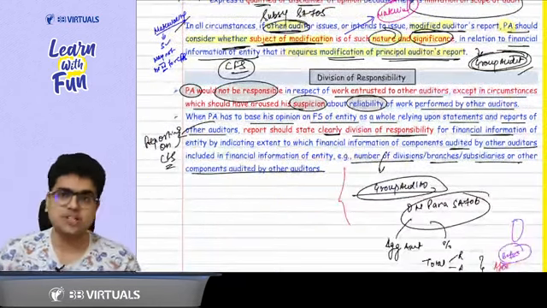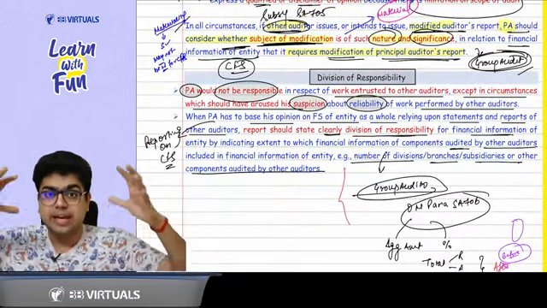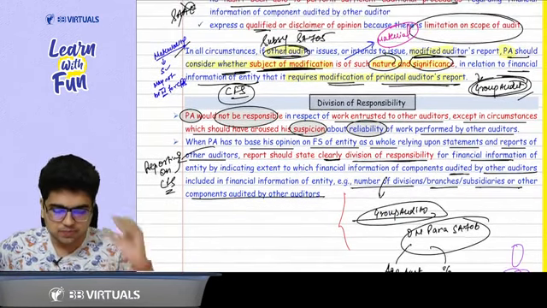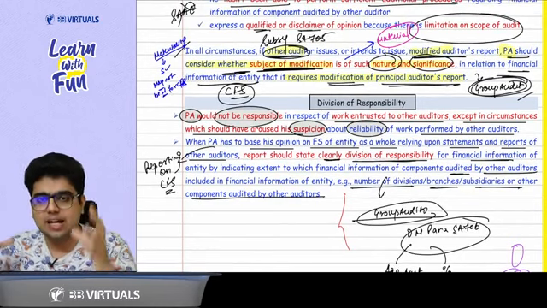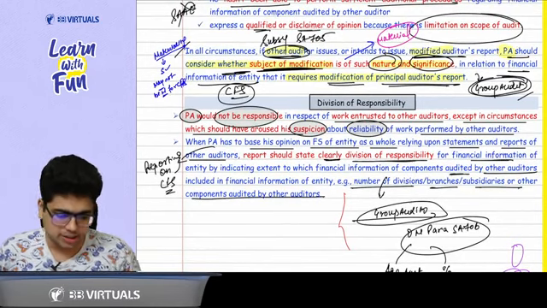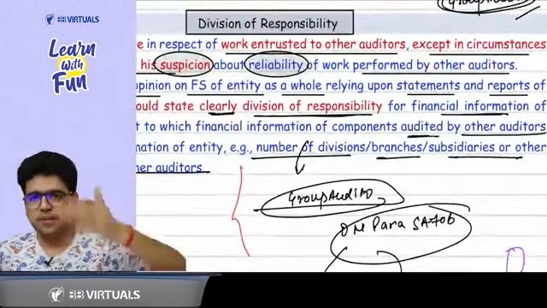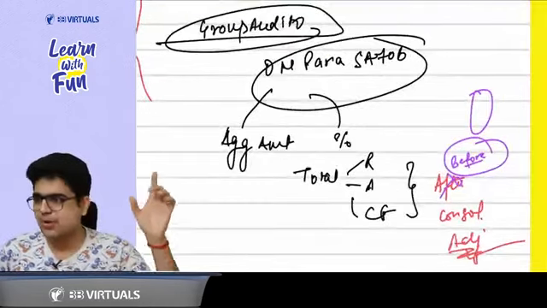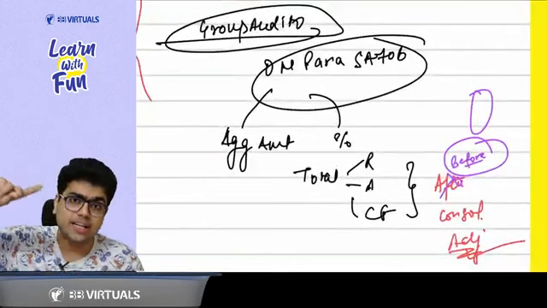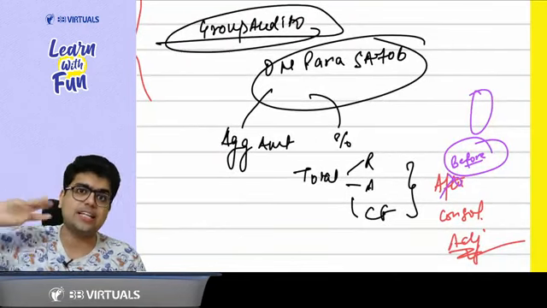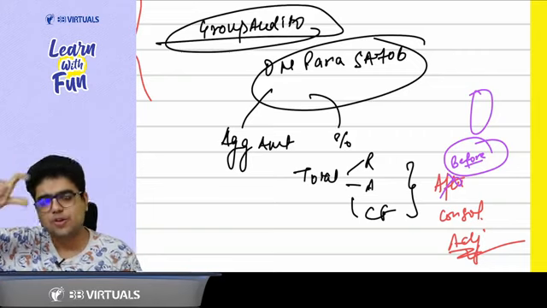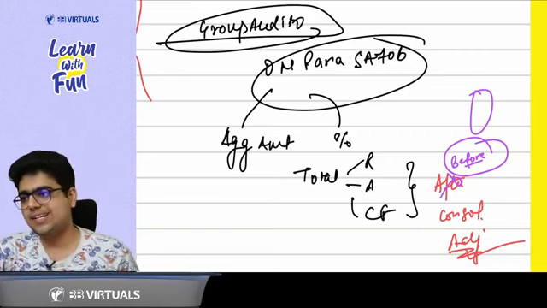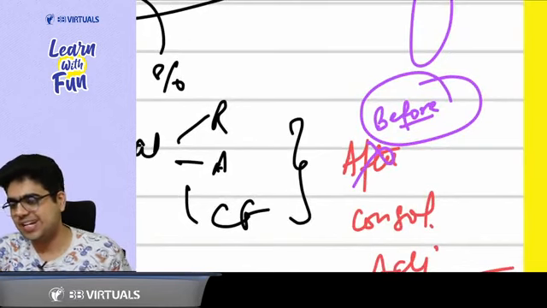Now comes your division of responsibility. It was very, very easy. Like in the group audit part, we studied about the division of responsibility. You should clearly state the amount of work which has been done by the other auditor. Here they have given it in the form of the number of divisions and number of branches, but there we studied it in the form of aggregate amount or percentage of total revenue, total assets, total cash flows. Total revenue from the P&L, total assets from the balance sheet, total cash flow from the cash flow statement, and it shall be before consolidation adjustments.